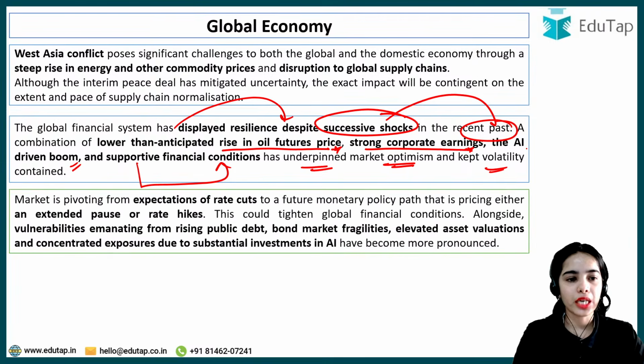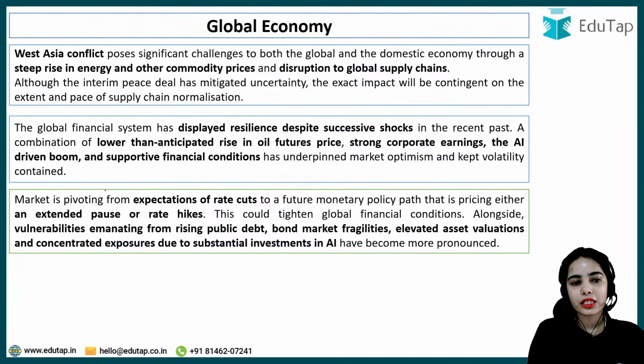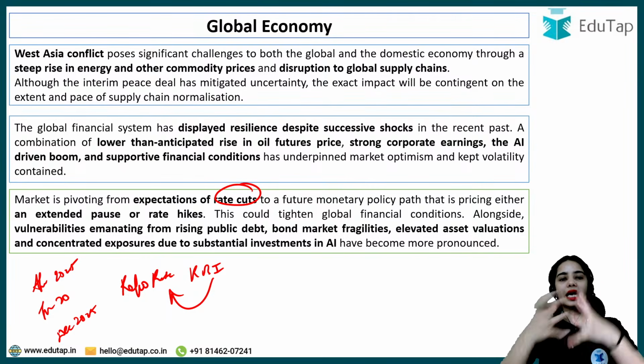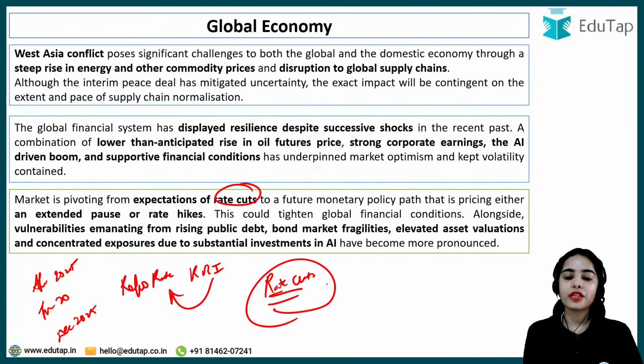Okay, now market is pivoting from expectations of rate cuts. So another important thing is that the market is shifting away from the expectation of rate cuts. In April 2025, in June 2025, in December 2025, there were rate cuts. The repo rate was decreased by the RBI. Similarly, at the global level, the rate cuts happened, or there were expectations of rate cuts, the interest rate to be reduced at the global level.